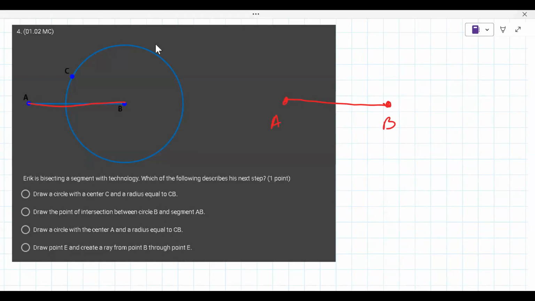Okay, so here's what's happened. The line segment is AB. Imagine you just have AB. The person then went to B and put the sharp end of the compass and swung an arc. Now they should have only swung this much of an arc, but they decided to swing the whole circle. They shouldn't have done that, because here's what they're going to do next. They're going to go to A without changing it, and they're going to swing the same arc.